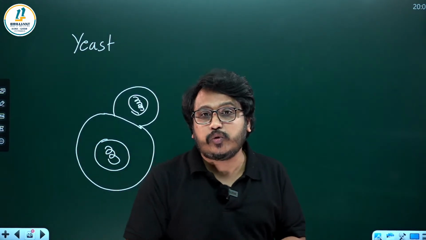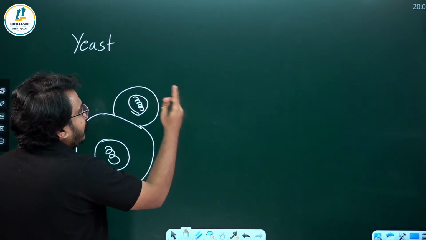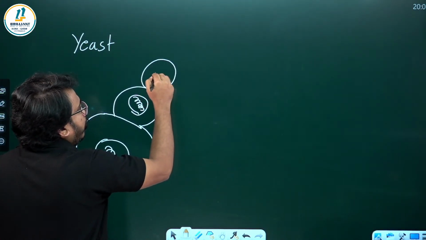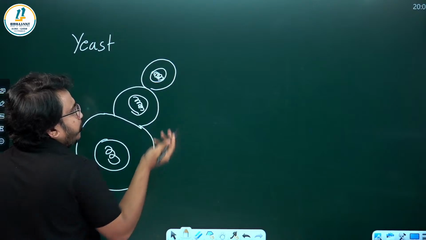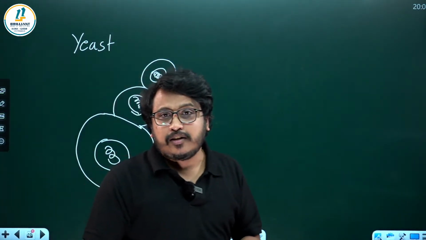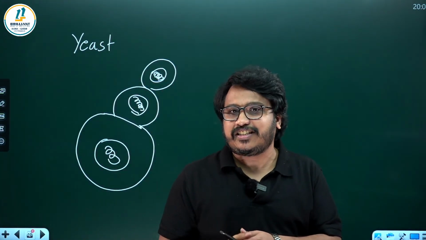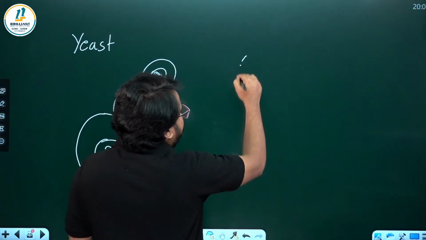And these buds are exogenous. Sometimes they detach, sometimes they don't detach, producing new buds. This is actually called chain buds. So chain buds are observed in yeast. And even budding is observed in